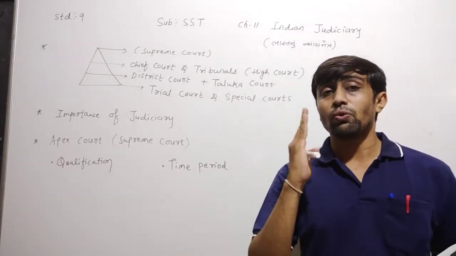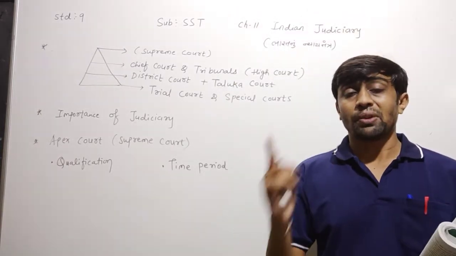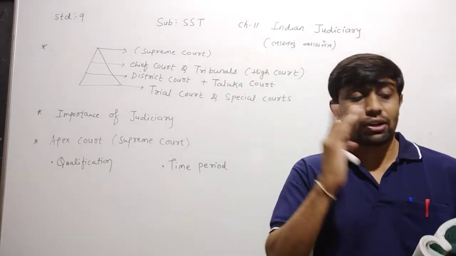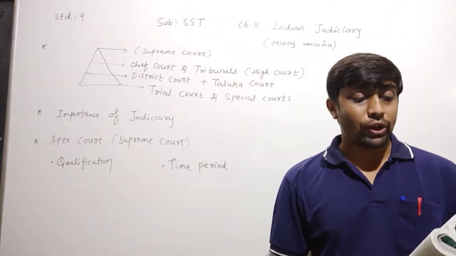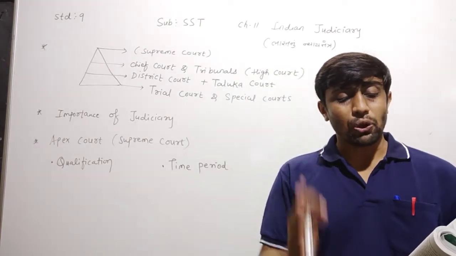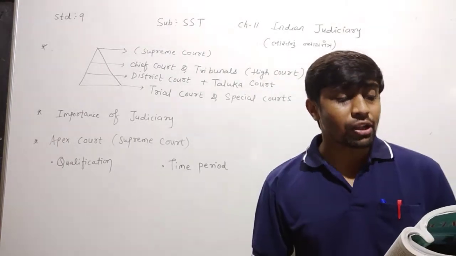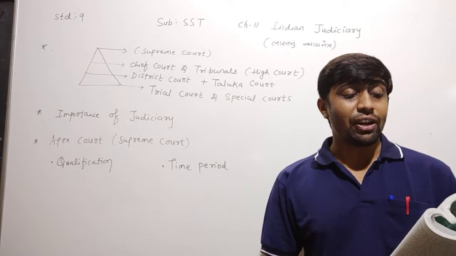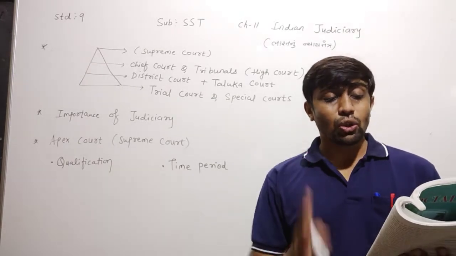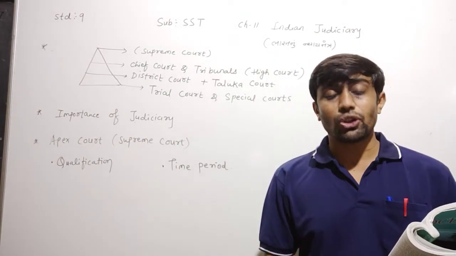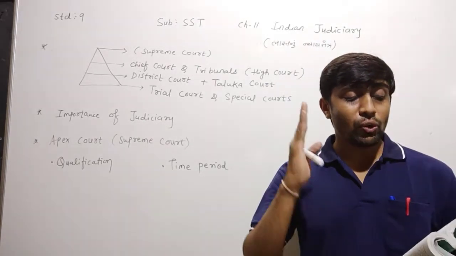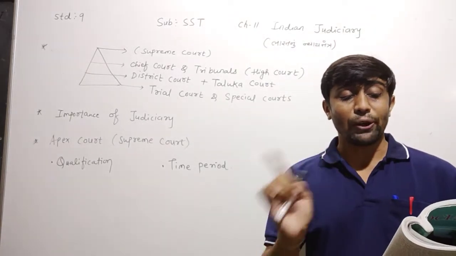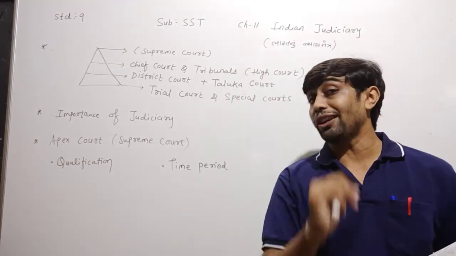The judiciary also solves the problems of state versus state and center versus state regarding the division of powers. The judiciary is an important organ as it interprets the constitutionality of any provision of any law, so that the supremacy of the constitution prevails, in order that the legislative or the executive do not violate any constitutional limitation.